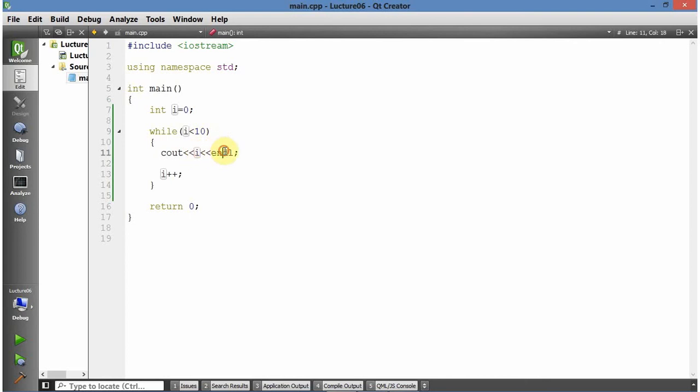Then we come here, we display that 2, and then start a new line, then we come here, we increase that 2 with 1, and it hits here, it goes up with a new value of I being 3. Is 3 less than 10? So this keeps executing till the 9th. Now let's say I is 9, and 9 is less than 10. Yes, it's true. We come here, we display 9.